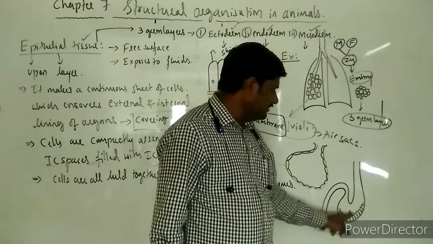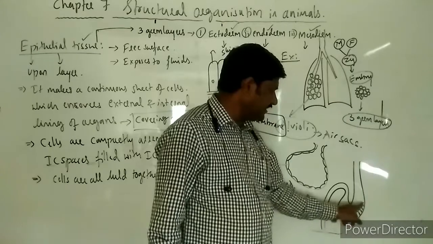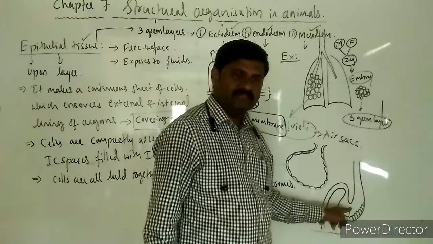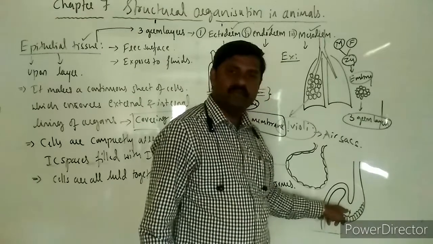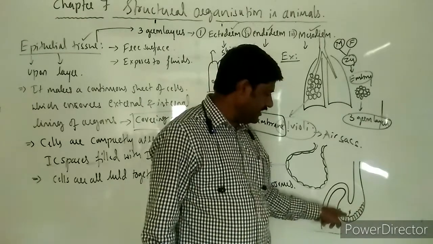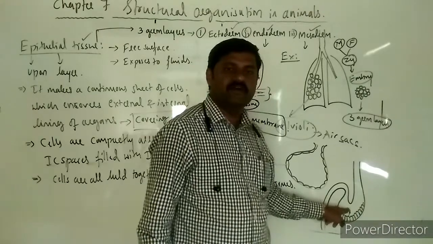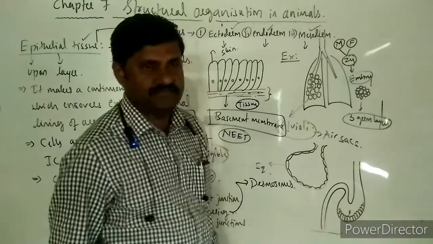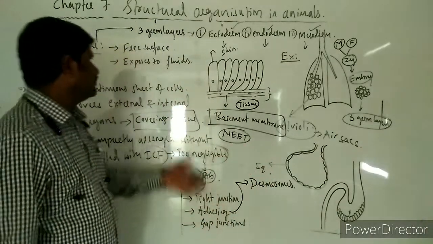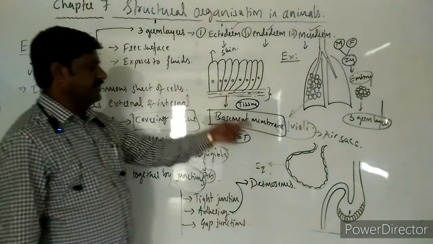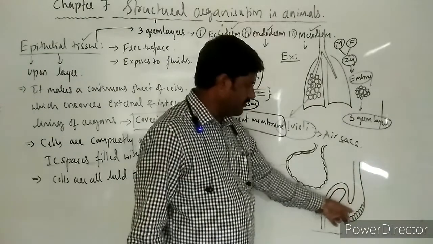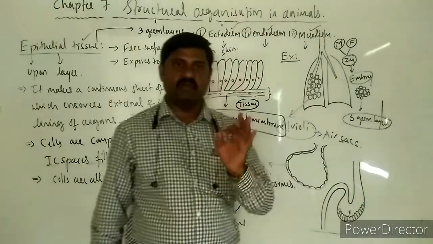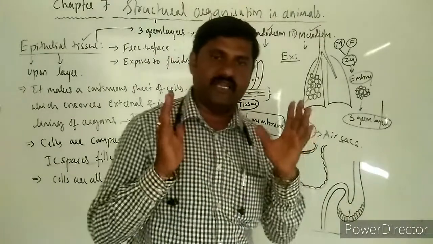And this has a free surface, right? There is nothing on this epithelium, and it always exposes itself to the lumen of the internal organs. Sometimes it may be exposed to some of the fluids which are circulating across this tubular structure, right? So that is one more major aspect of this epithelial tissue.